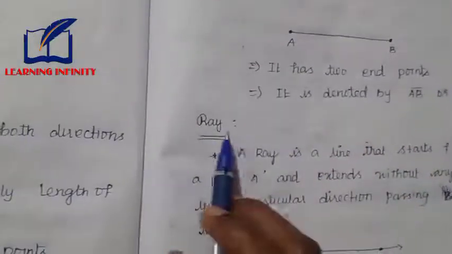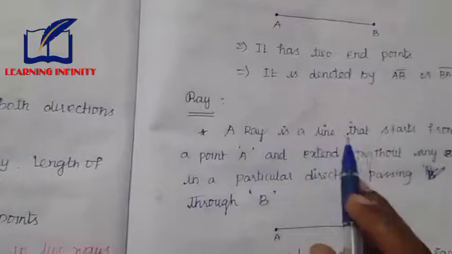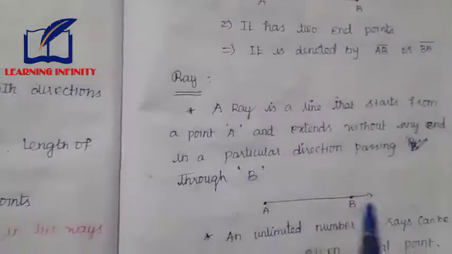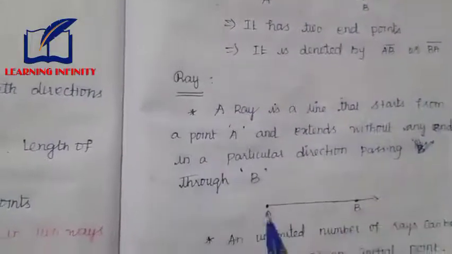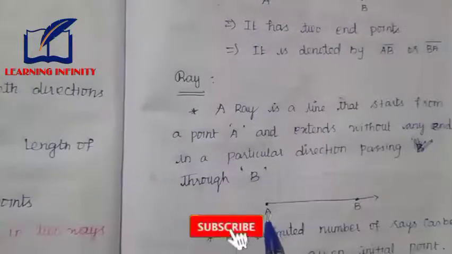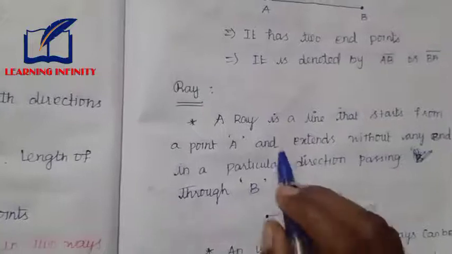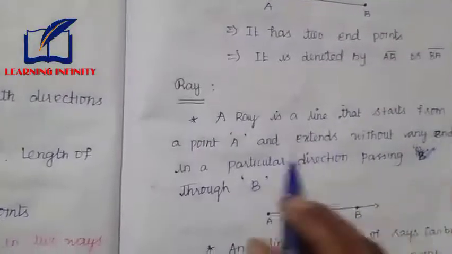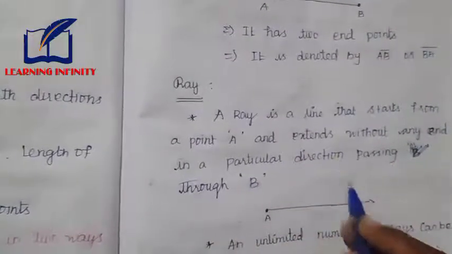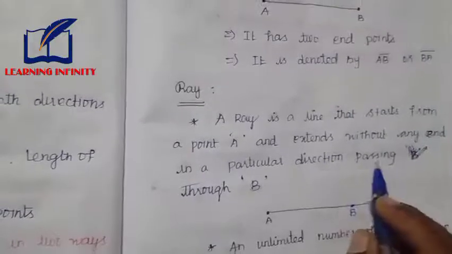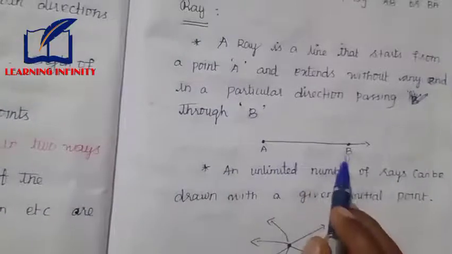Next we see ray. A ray is a line. This is the line. It starts from the point A and extends without any end in a particular direction. There is no end passing through B. We read it as ray AB.